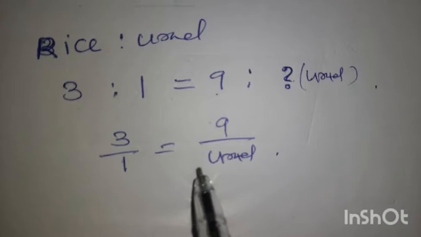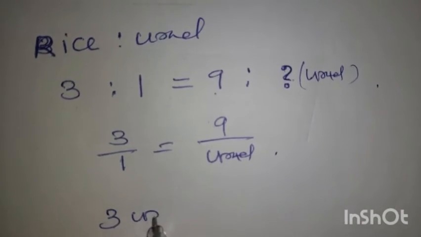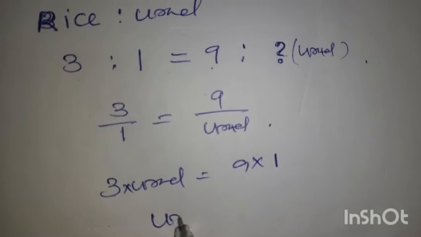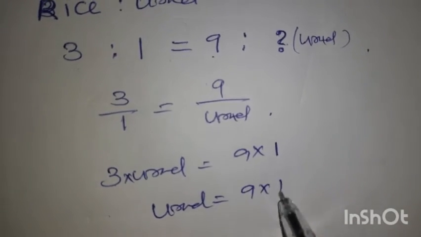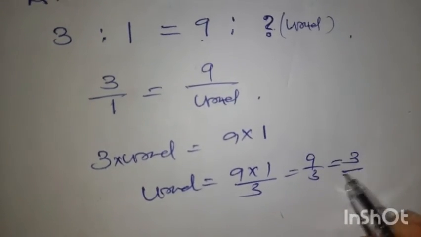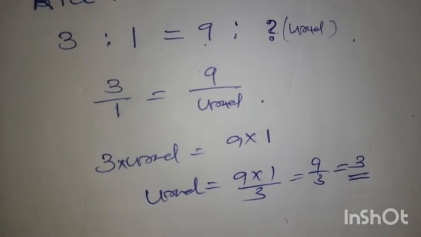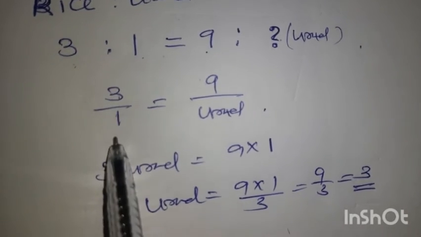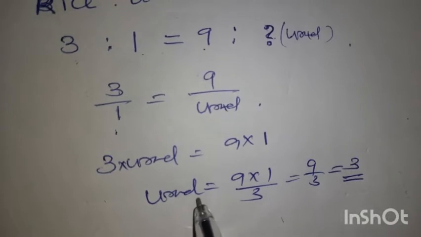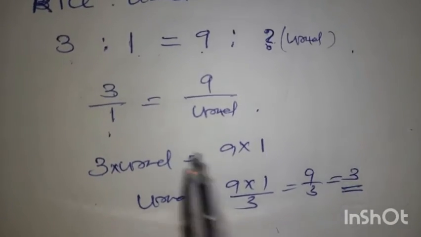Okay, so this we cross multiply. 3 into urad is equal to 9 into 1. So urad is equal to 9 into 1 by 3. So 9 by 3 we are getting 3. Like this also you can find out the answer. The ratio you can write as fractions. If you know it directly you can write it, otherwise you do like this. So you have to cross multiply it.